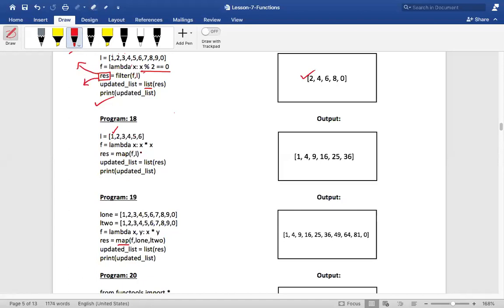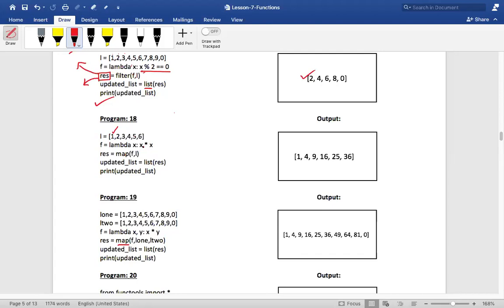Map function will take each and every element from the sequence and give it to the lambda function and generate a new sequence. It is not used for filtering out. It will generate a new sequence. It doesn't need to be true or false. Did you see that? Is it returning true or false? No. For filter, it needs true or false. But here, does it need a true or false? There is no true or false over here, isn't it?